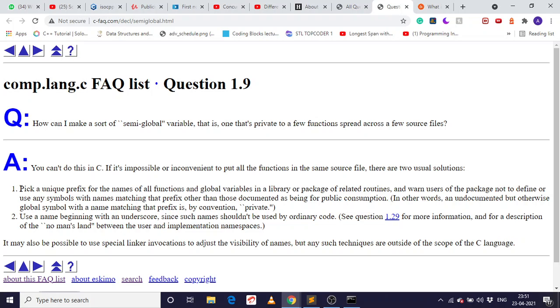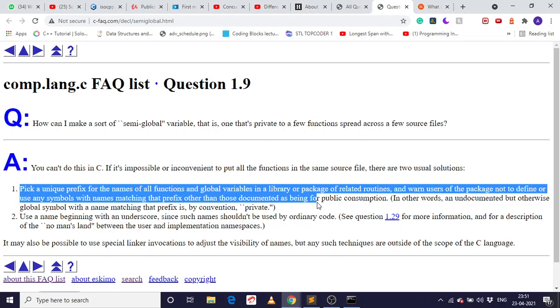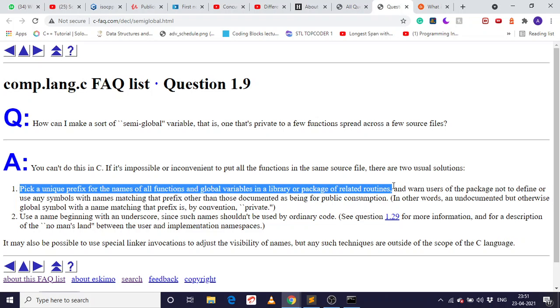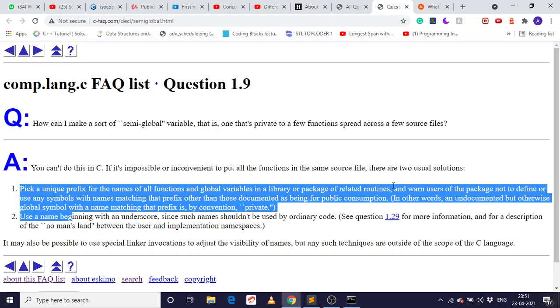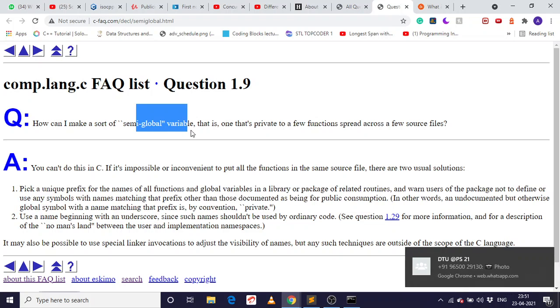Okay, so you can't do this with semi-global variables. Pick a unique prefix for the names of all the functions and globals in a library or package related to the routines, and do not define names beginning with an underscore. Okay, this is something different. We'll look at it later, but I think it's not defined in C.